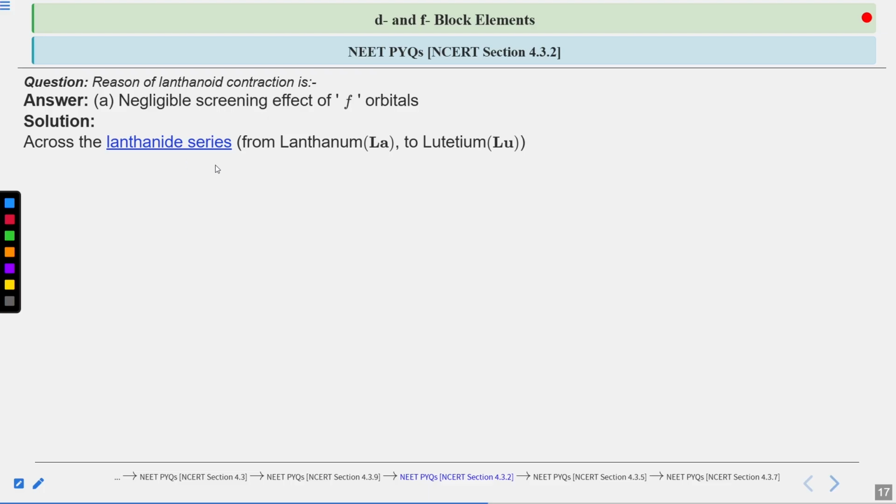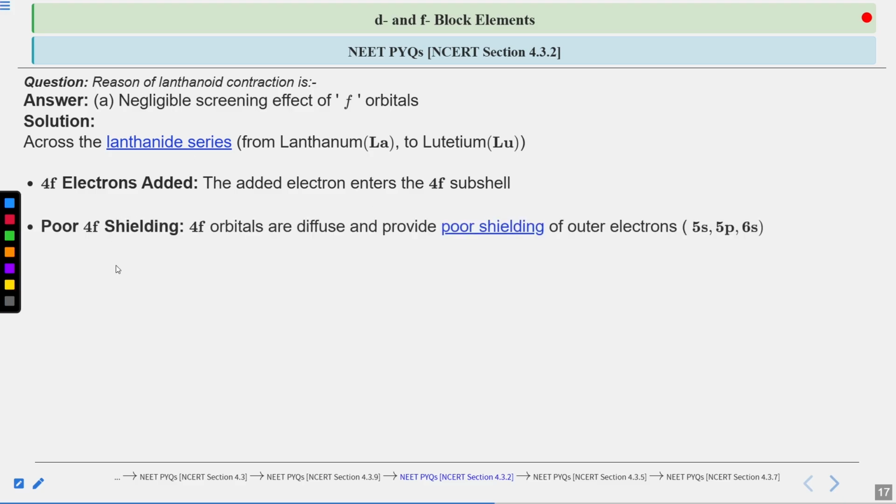So across the lanthanoid series, if you go from lanthanum to lutetium, from La to Lu, the added electron enters the 4f subshell, due to which poor 4f shielding is going to be there. 4f orbitals, because they are diffuse, are going to provide poor shielding of outer electrons, that is 5s, 5p and 6s, from the increasing nuclear charge.